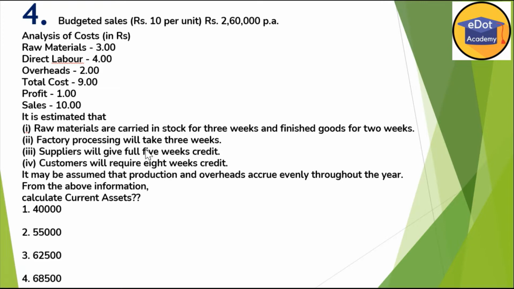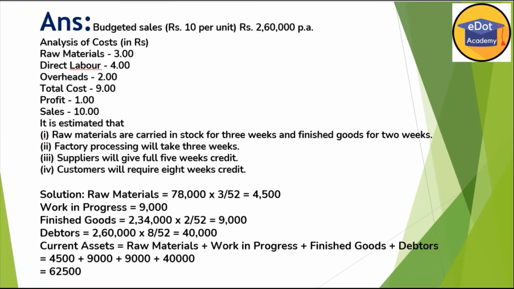So this you have to convert into 8 weeks from 52 weeks. So let us see the calculation here. To calculate the current assets: work in progress, finished goods, debtors,